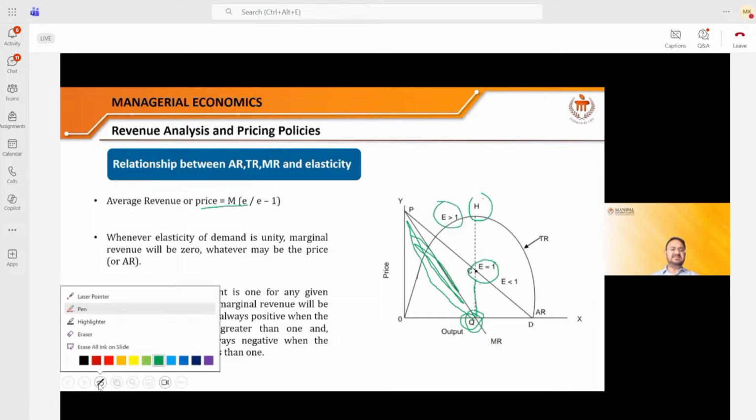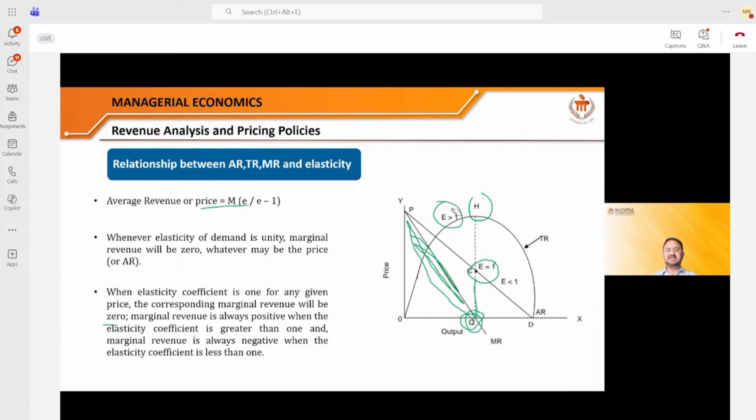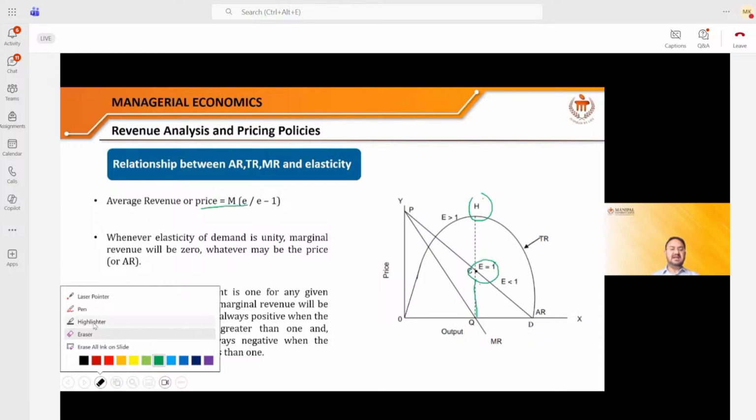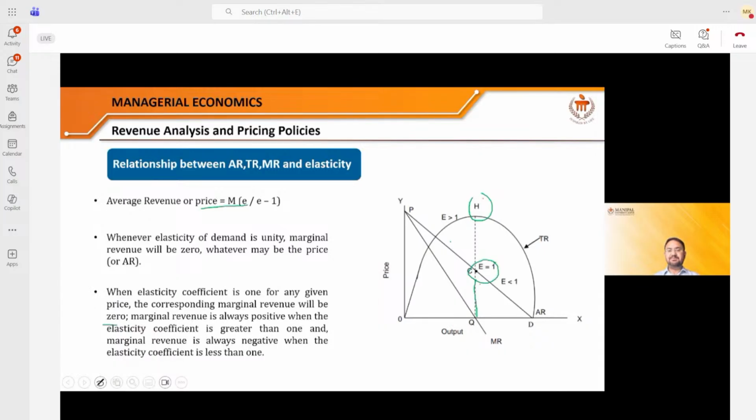So the second learning is, if the elasticity is greater than 1, that means the product sold in the market is more compared to the change in the price, then I can say that the MR is positive. If MR is negative, it will lead to elasticity lesser than 1. Right? I hope you understood. Two things you need to remember.